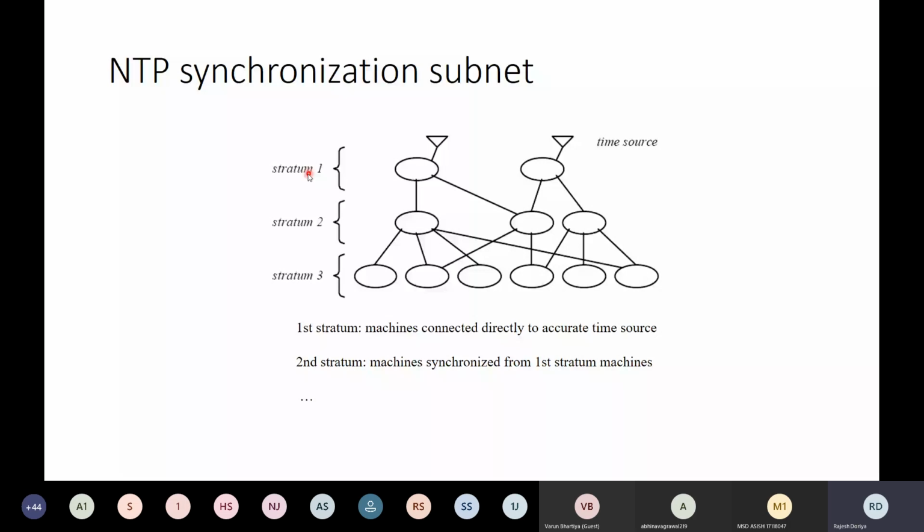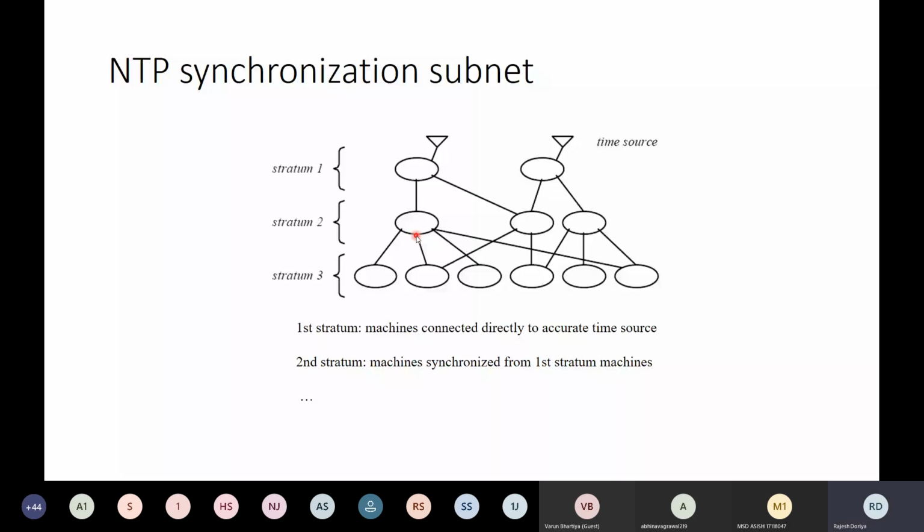So stratum 1 will be getting the time from the direct time source. And the systems or clocks in stratum 2 will be synchronizing their clock from the clocks of stratum 1. Similarly, the clocks of stratum 3 will be synchronizing from the clocks of stratum 2.